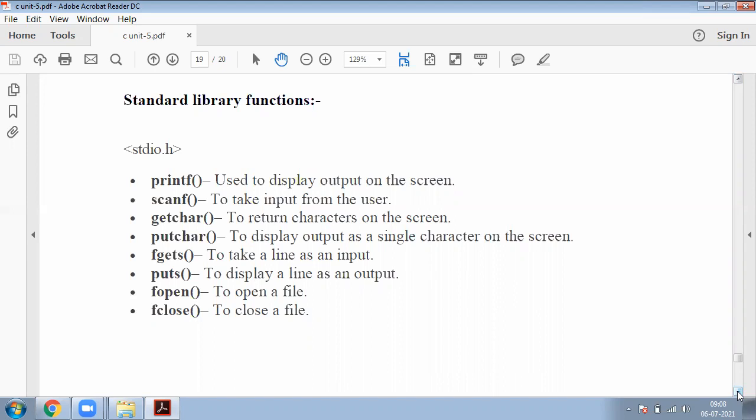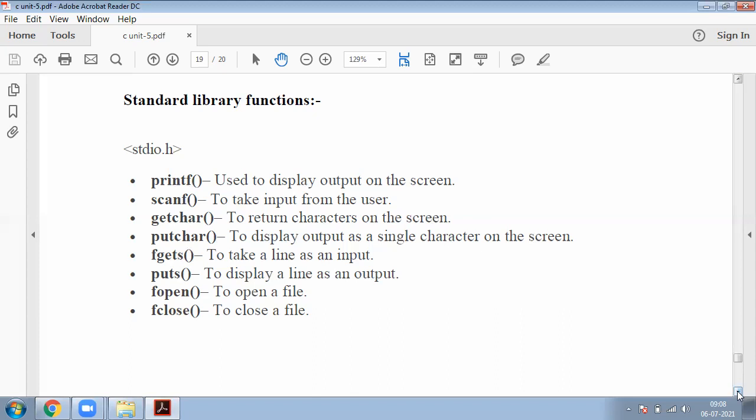Here stdio.h, standard input output, is the most popular header file. It consists of both input and output functions.